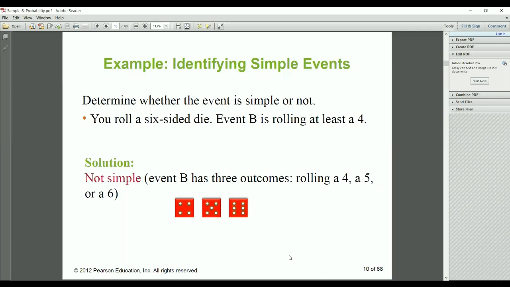Okay. So determine whether the event is simple or not. You roll a 6-sided die, and event B is rolling at least a 4. Event B has 3 outcomes, rolling 4 or 5 or 6. So there are only 3 possibilities, 4, 5 and 6. This is not a simple event.